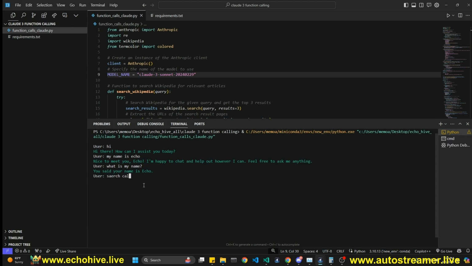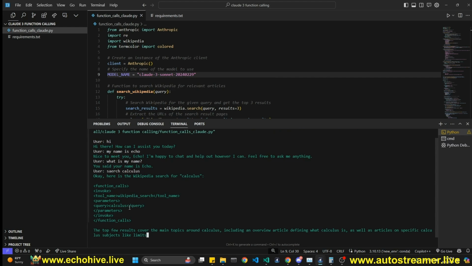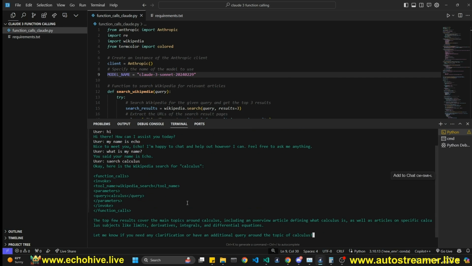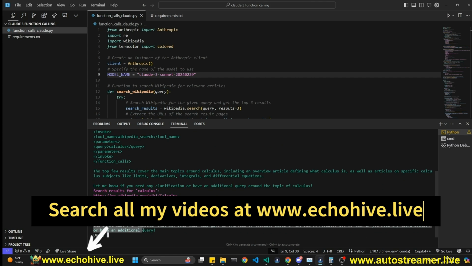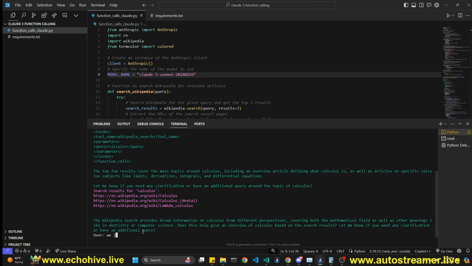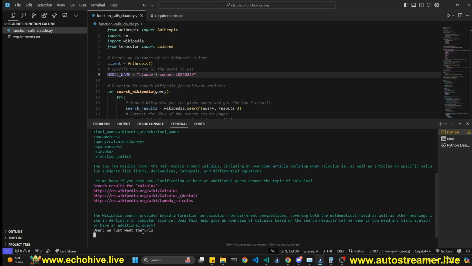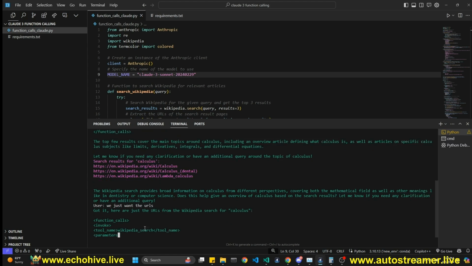But now we can ask it actual queries. For example, you can say search calculus. Our function is a Wikipedia search, and it should return a function that we can execute, and we are doing that right now. And here we go. These are the URLs that are returned, and then it answers us. We can say we just want URLs, for example, and it should hopefully answer us.